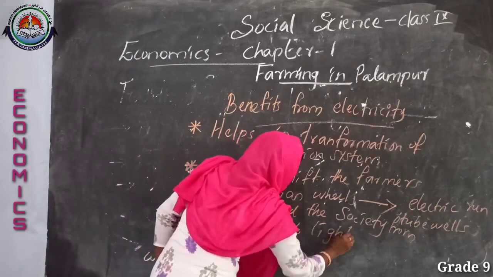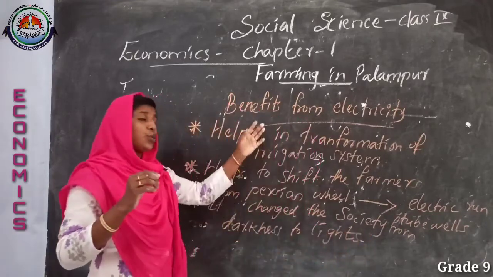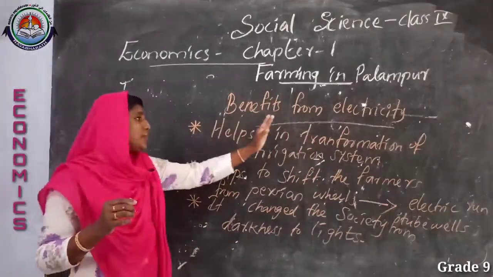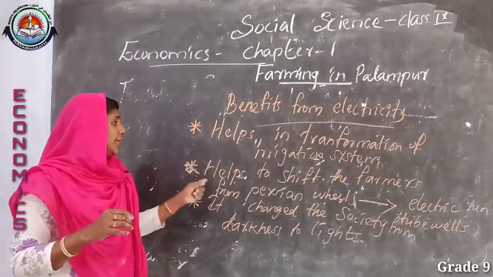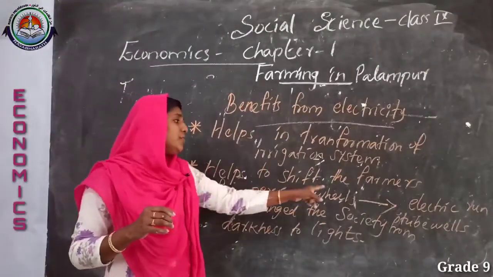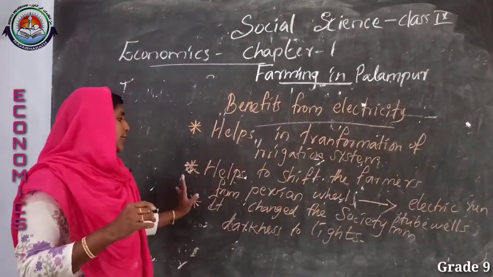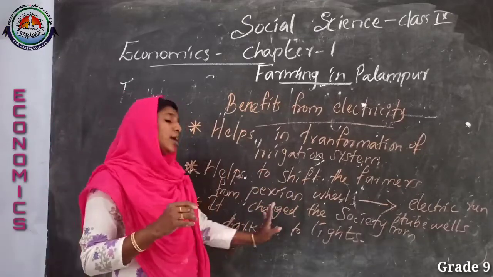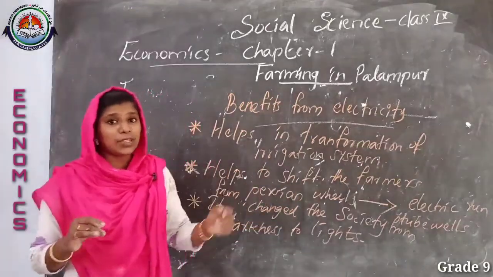These are the major benefits obtained by the use of electricity. It helps in the transformation of the irrigation system, helps to shift the farmers from Persian wheels to electric run tube wells, and changed the society from darkness to light. These are the major benefits.